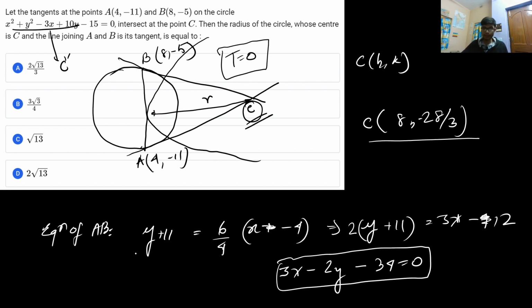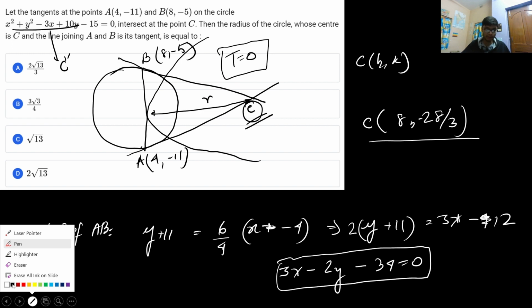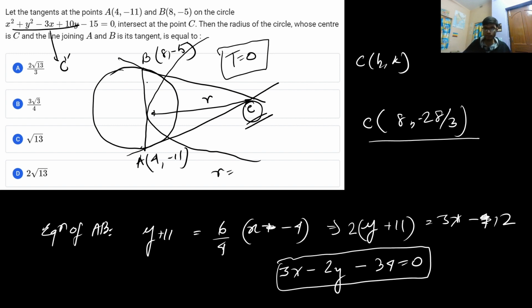Now let us get to the radius. The radius will be the perpendicular distance of point C from this line, which is given by the modulus of ax plus by plus the constant, divided by square root of a square plus b square. If you apply this formula, you will get 3 times 8 minus 2 into minus 28 by 3, and the constant is minus 34, divided by square root of 9 plus 4, that is 13. If you solve this, you can definitely do it yourself, you get 26 by 3 root 13.